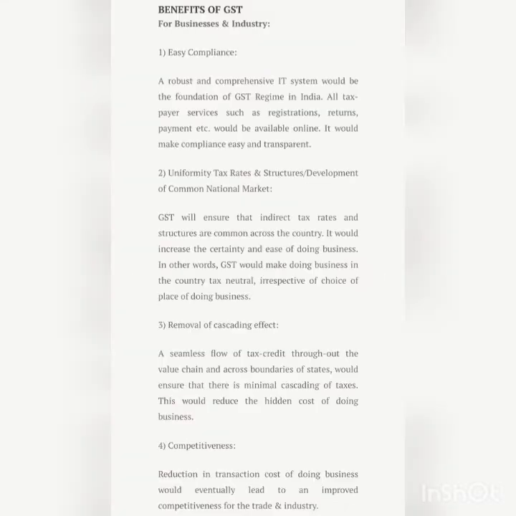Now we are going to learn about the important merits or advantages of GST. GST has reduced compliance cost and increases voluntary compliance. Introduction of GST has resulted in the abolition of multiple types of taxes on goods and services. GST has a maximum of two rates of tax. GST has removed the cascading effect of taxation.